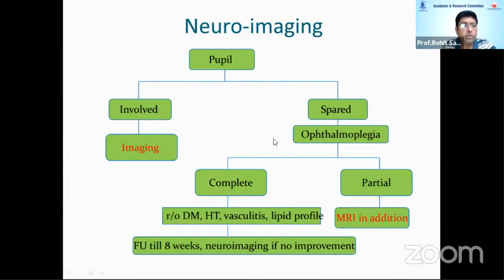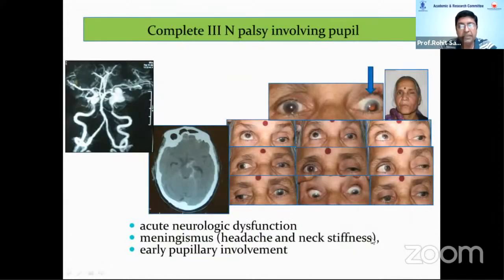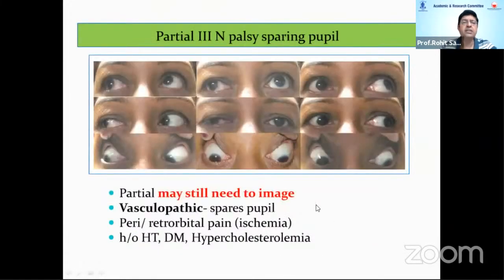It's important to neuroimage some of these patients where the pupil is involved, or even if it's a partial third nerve palsy with sparing of pupils, because it could be an evolving third nerve palsy. So we need to worry about aneurysms. So MRI plus or minus an MR angiography is something that you're looking for. Like this case, a complete third nerve palsy involving the pupil turned out to be an aneurysm. A partial third nerve palsy sparing the pupil may still require imaging, but pupillary sparing is often because of vasculopathic factors like hypertension, diabetes, and needs a detailed systemic workup.